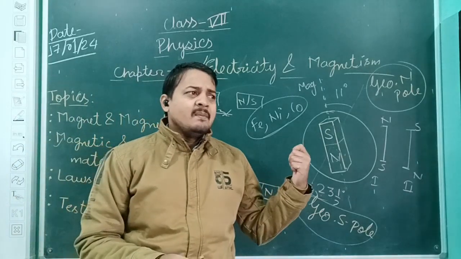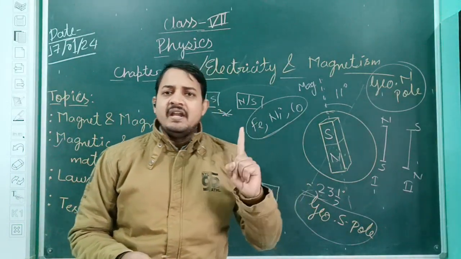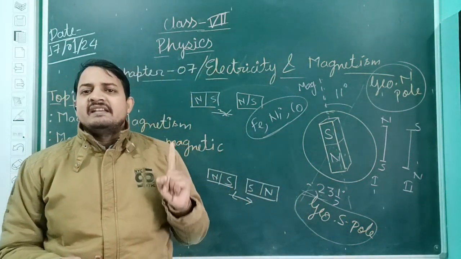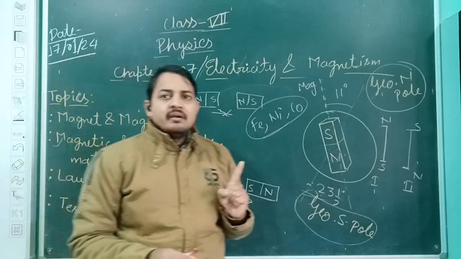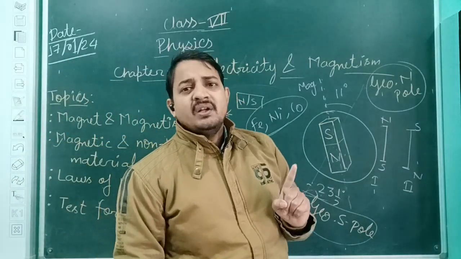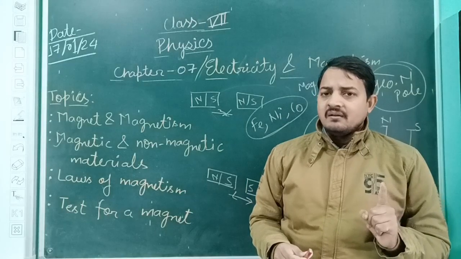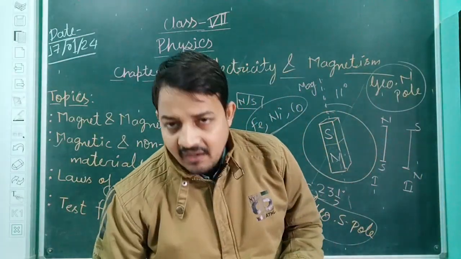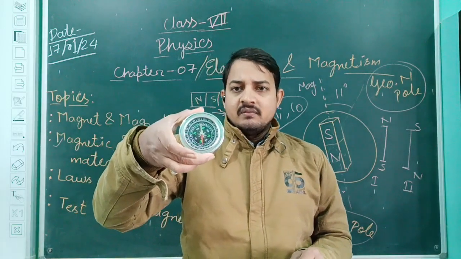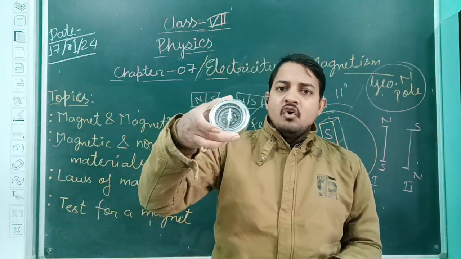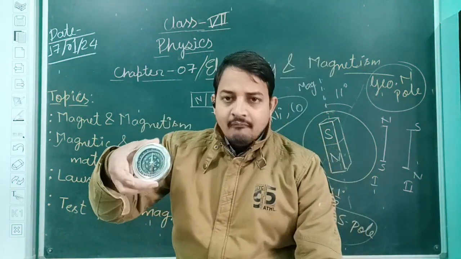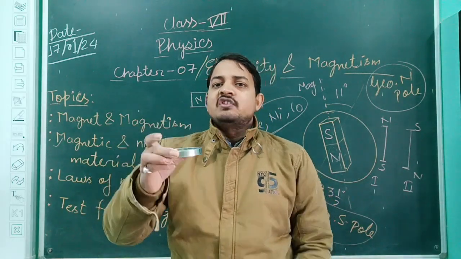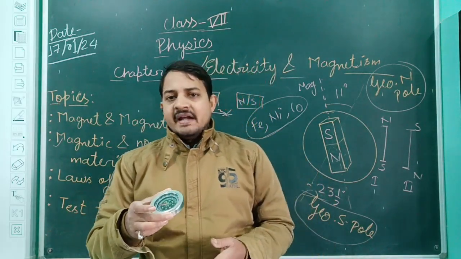Achha, just now I have said that with the help of one way we can easily identify the north and south pole. Is there any other way to identify? Just think. Yes, the very basic way, and that is with the help of a magnetic compass. So here I have a magnetic compass. What is the rule and what is the usage? A magnetic compass is a kind of instrument which is used to find out the direction.